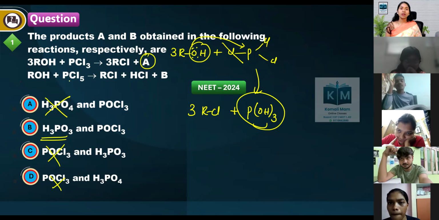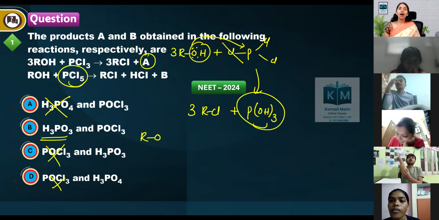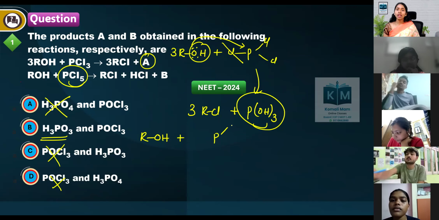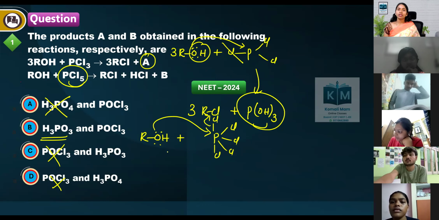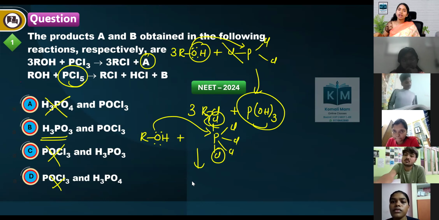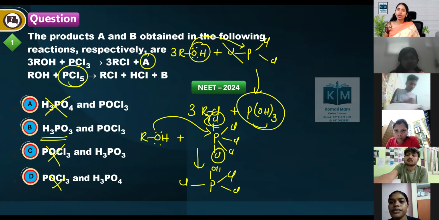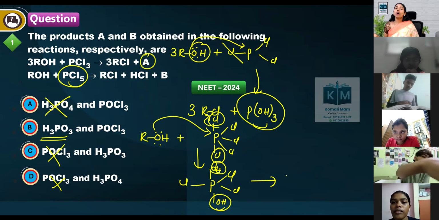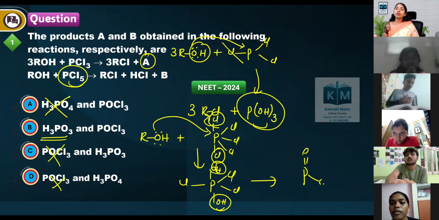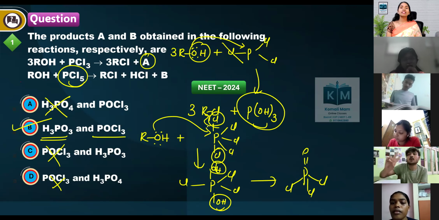Next, PCl5 with alcohol. PCl5 has 5 chlorines. First it will come and donate, and Cl goes out. In the same way, 2 chlorines are replaced by these OHs. Presence of 2 OH on the same carbon is not stable, so loss of water will happen. P double bond O is left with Cl3, POCl3. Option 2 is the correct answer.